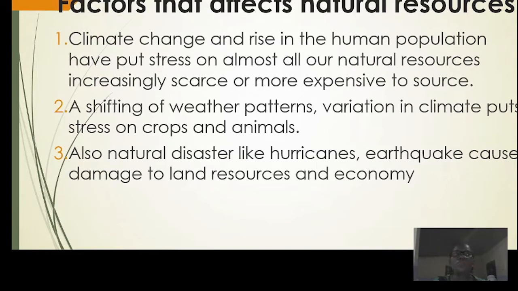Now, the first one on my list is climate change and rise in the human population. Climate change has really affected our natural resources because of the continuous rise in temperature, increasing global warming. Now, what is climate? Climate is the average weather condition of a place over a long period of time.